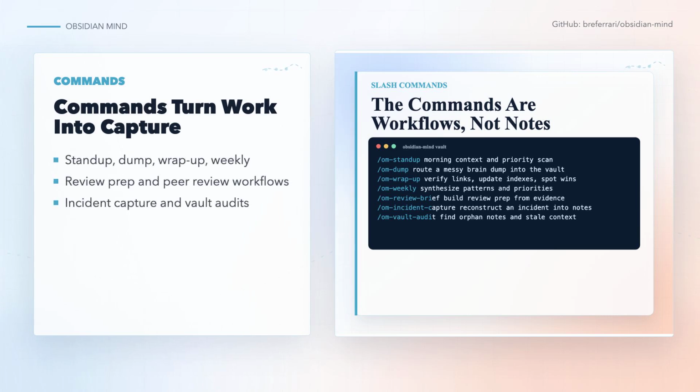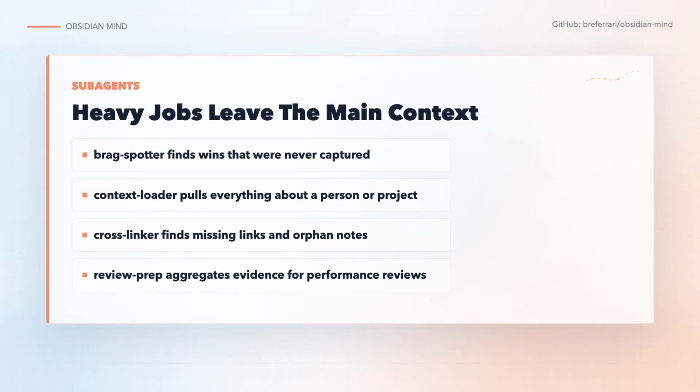The command layer is where normal work turns into durable memory. Standup prepares the day. Dump captures a messy update without making you format it first. Wrap-up closes the session before the useful details disappear. The review and incident commands are there for the moments when you need the vault to produce evidence, not just store notes. The subagents handle heavier vault work without dragging the main chat into a giant search session.